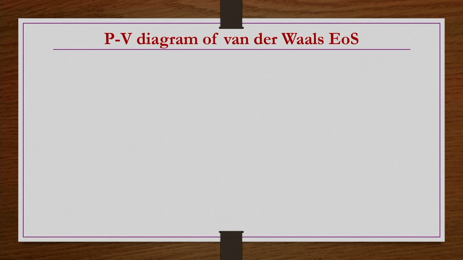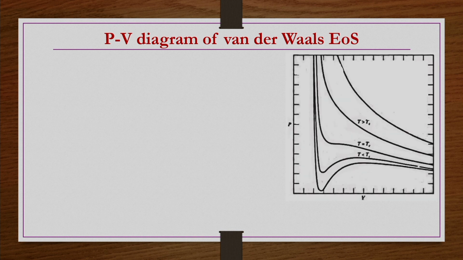Let us say we draw the PV diagram of the van der Waals equation, the P versus volume curve for any component obeying the van der Waals equation at different temperatures. Then you can have curves like this. If the temperature is less than the critical temperature of that particular species, we are going to have a curve like this, where we have a local minimum followed by a local maximum.